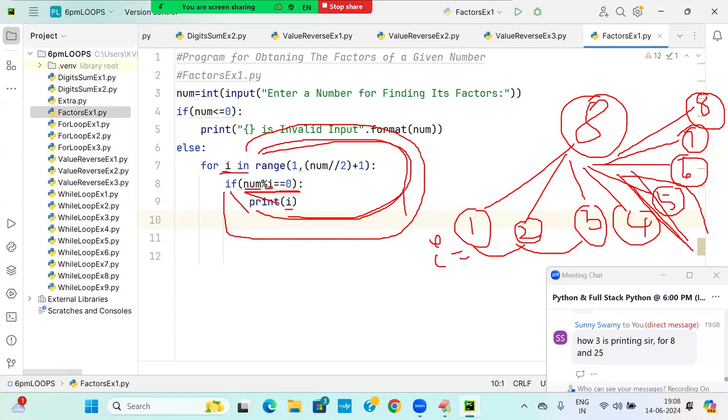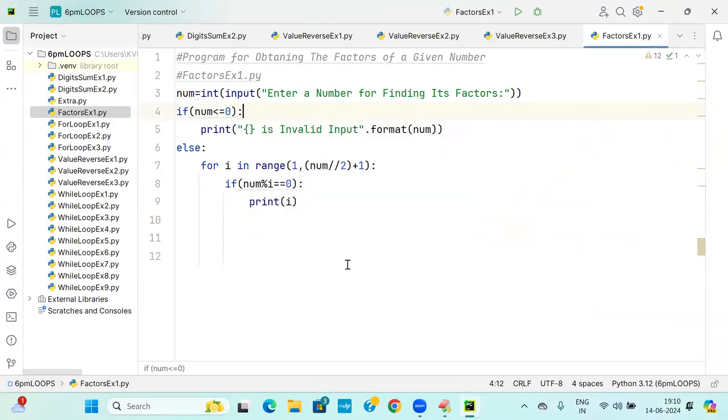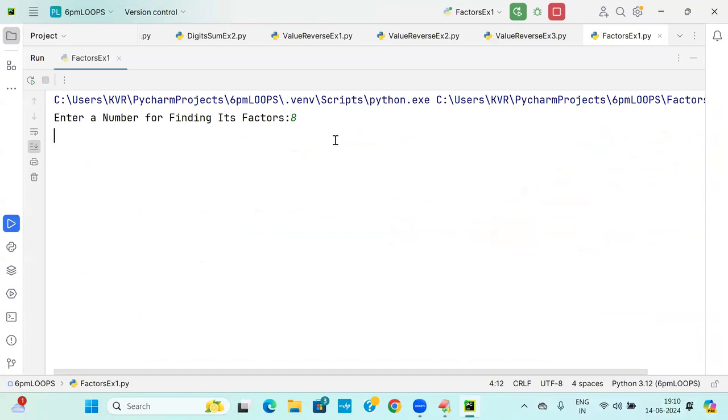What is the next value of I? 4. 8 % 4 is equal to 0. True. Print 4. The next I is 5, so the for loop condition is false. Come out of that, and all factors are completed. That's all. Execute. 8. 1, 2, 4.